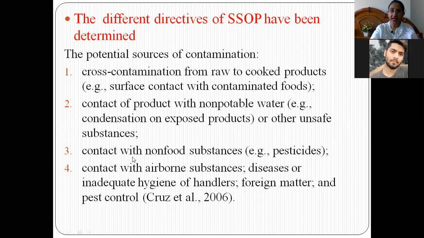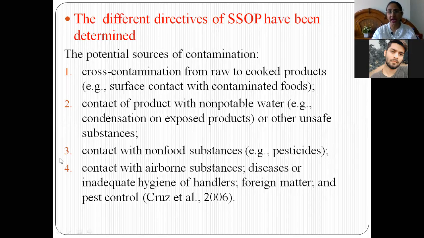Third is contact with non-food substances like pesticides. If in a storage company there are certain pests and we spray pesticides against them to protect our food material, then contamination can happen through non-food substances like pesticides. The fourth point is contact with airborne substances, like diseases or inadequate hygiene of handlers.